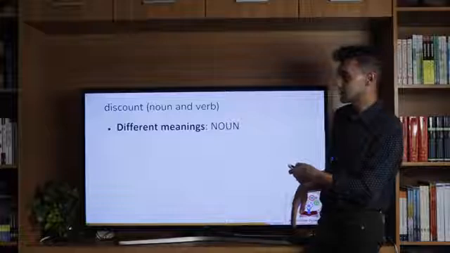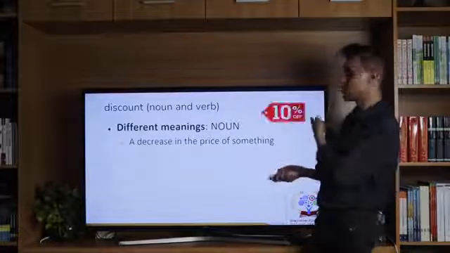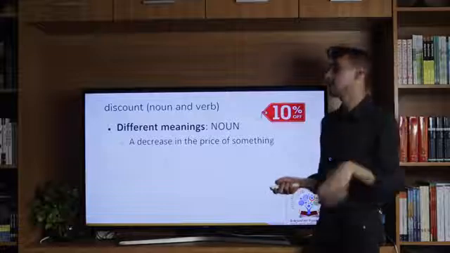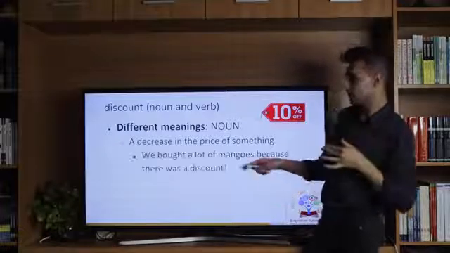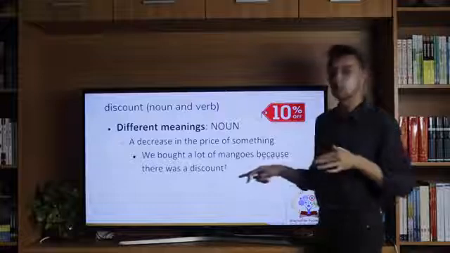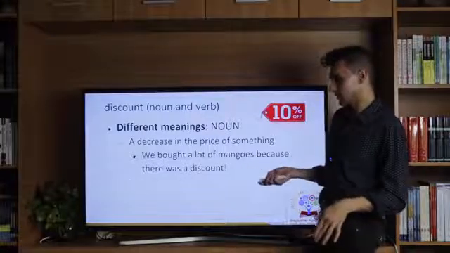And we also have discount. So discount is a decrease in the price of something, right? So 10% off, that means that's really good. It means something is 10% cheaper than the original price. So we say we bought a lot of mangoes because there was a discount. A discount, that's amazing. They were cheaper, they were less expensive.